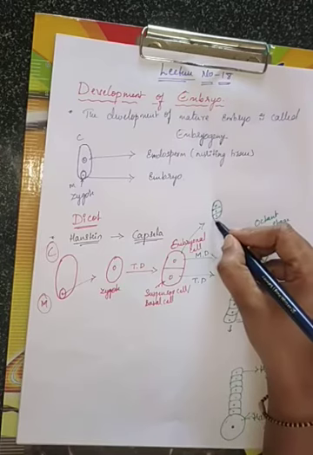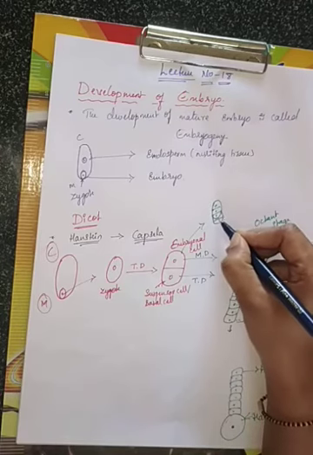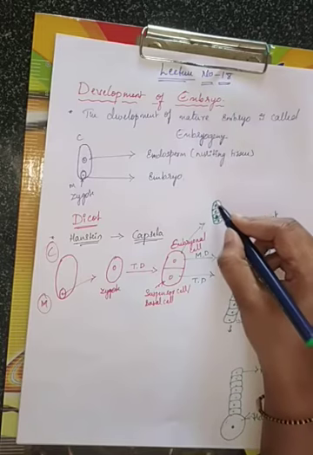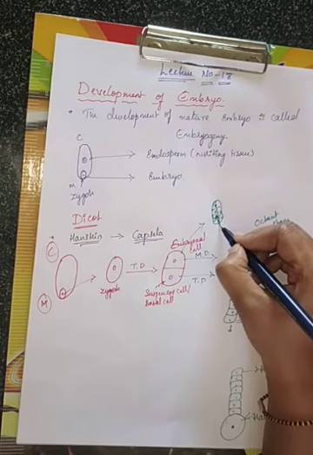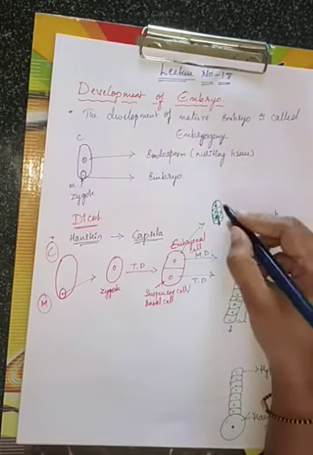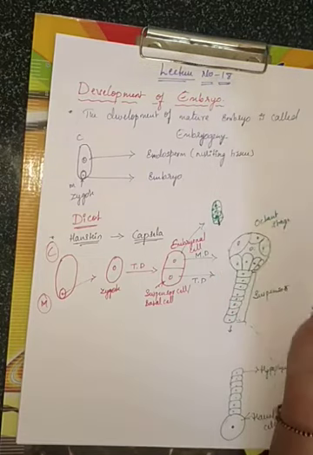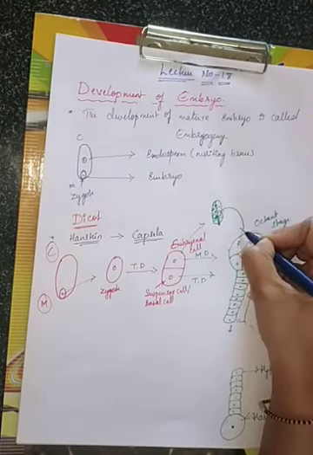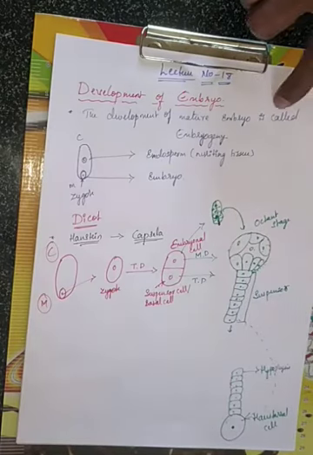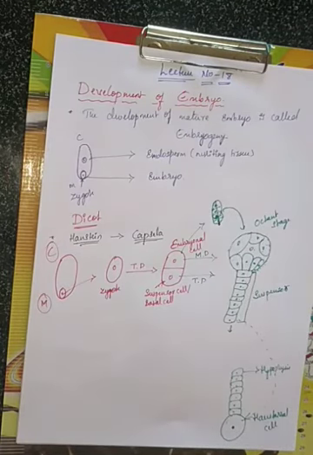Twice vertically means there will be formation of 4 cells. Then next, how many times? Once transversely. Once transversely means 8 cells will be formed. That is what is called the octant stage.